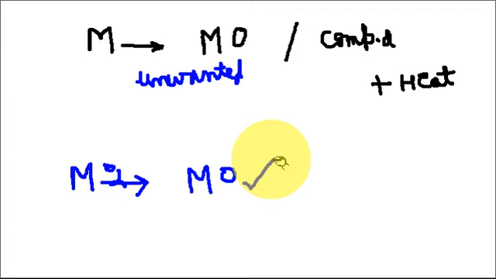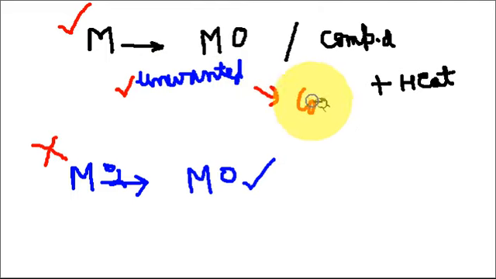If we prepare metallic oxide in our laboratory, then this is not a corrosion reaction, because here our aim is to prepare the metallic oxide, while in a case where the metal undergoes an oxidation reaction unwantedly, then this reaction comes under the category of corrosion.